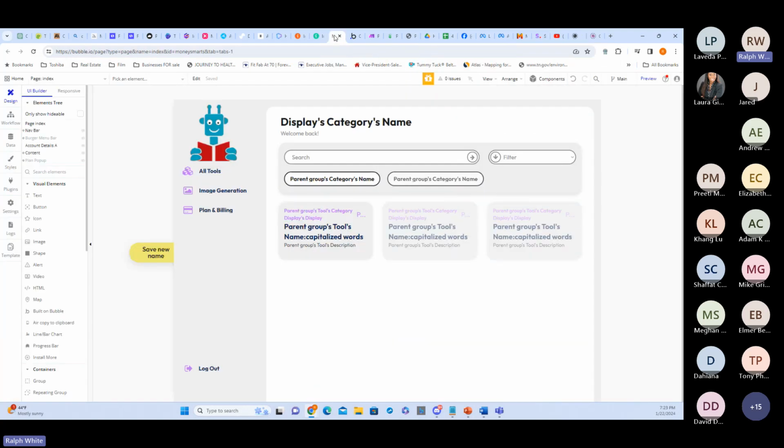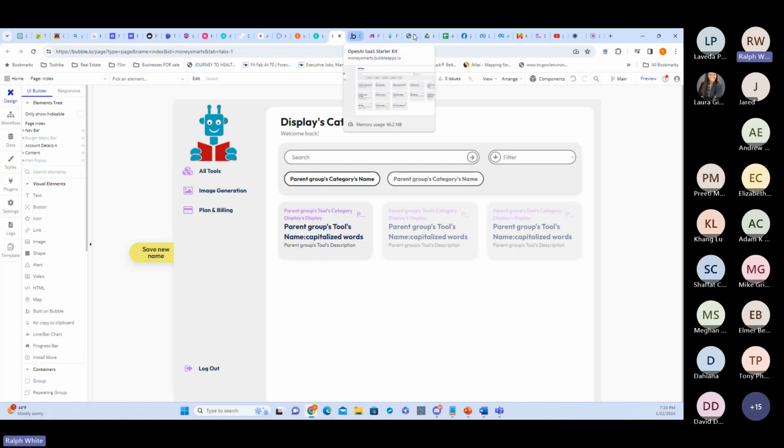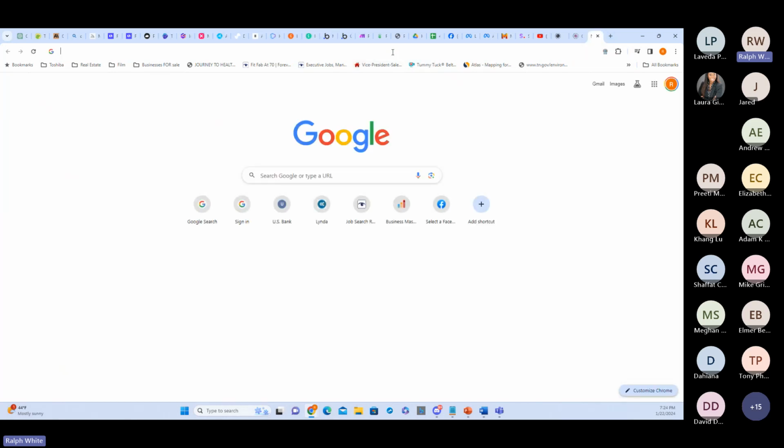But I want to kind of end it off with, how can you pull these tools together and make something spectacular? So this is called Bubble. You can go and create your own web applications, your own web software using Bubble, using no code, right? And the beautiful thing with Bubble is they have all these various different templates that you can use. So I'll show you.